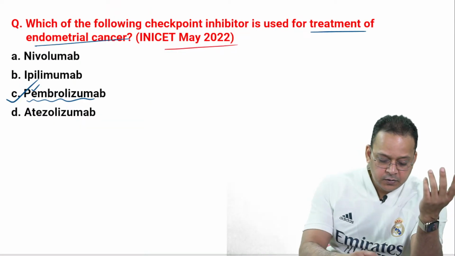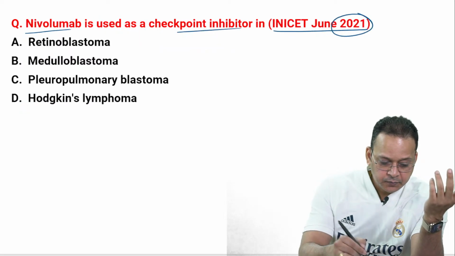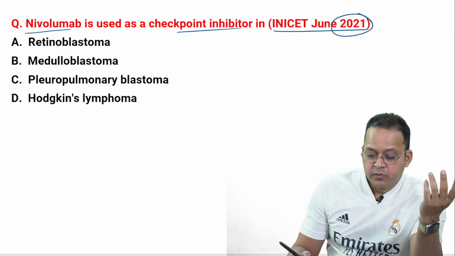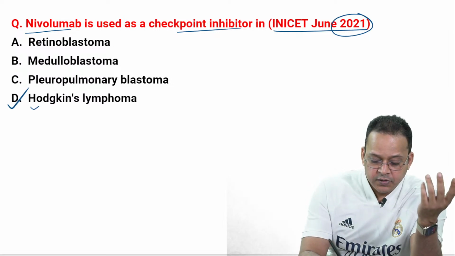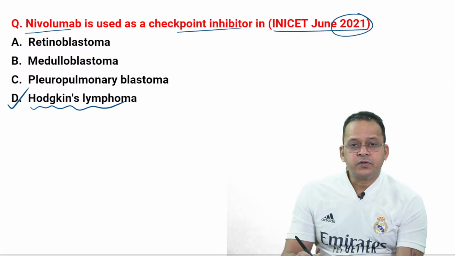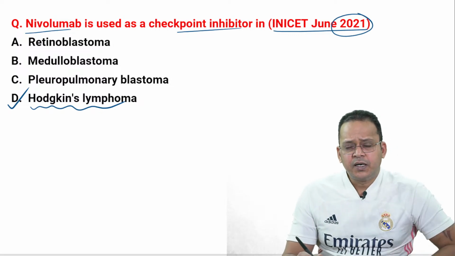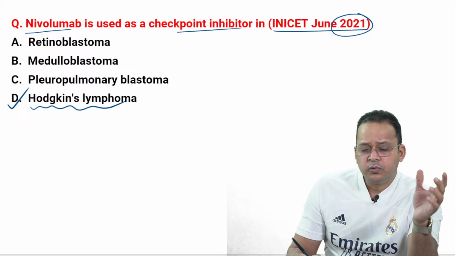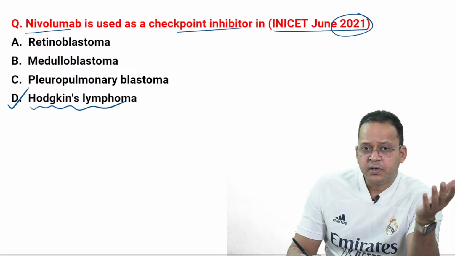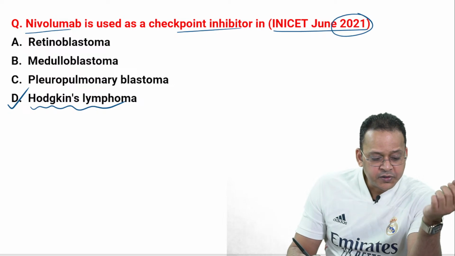Right, so what is the answer, guys? Nivolumab, it is an immune checkpoint inhibitor that is used for treatment of, the answer is D, Hodgkin's lymphoma. I've given the mnemonic as well for this. It is present on Instagram. Go to Instagram and find out the mnemonics for all of these immune checkpoint inhibitors.